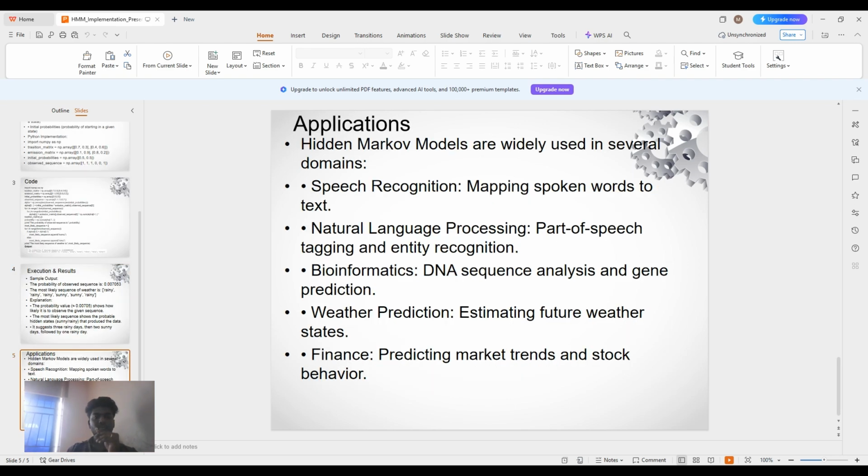It has a set of applications like speech recognition, natural language processing, bioinformatics, weather prediction, finance. In speech recognition, it maps spoken words to text. In natural language processing, it is part of speech tagging and entity recognition. In bioinformatics, DNA sequence analysis and gene prediction. Weather prediction, estimating future weather states. In finance, predicting market trends and stock behavior.